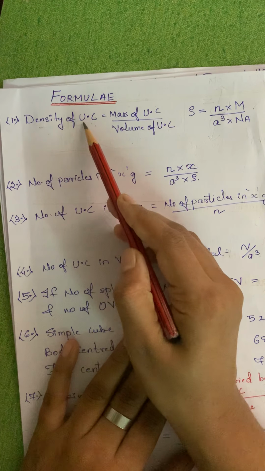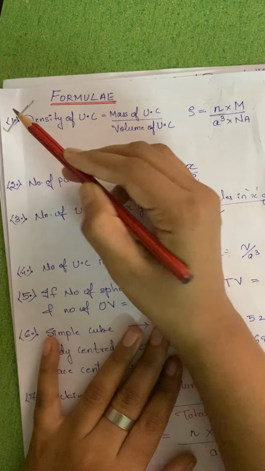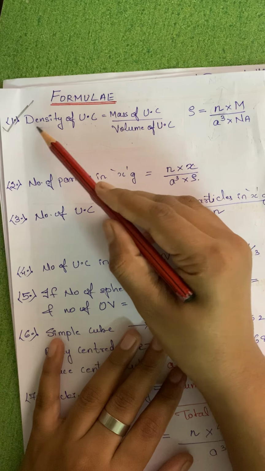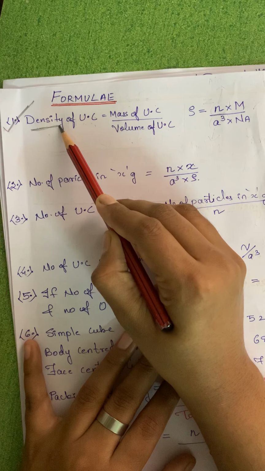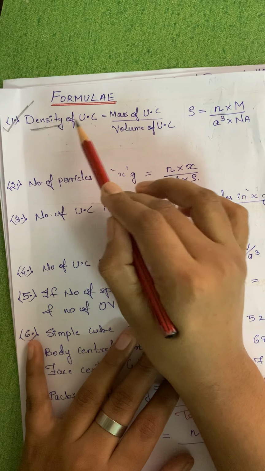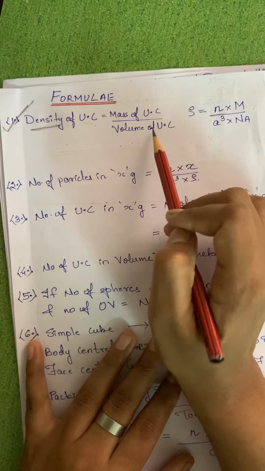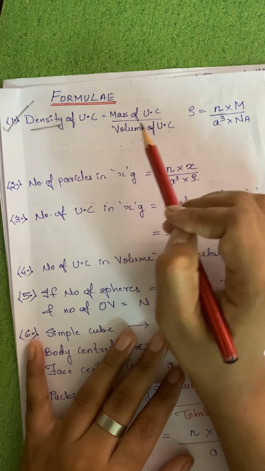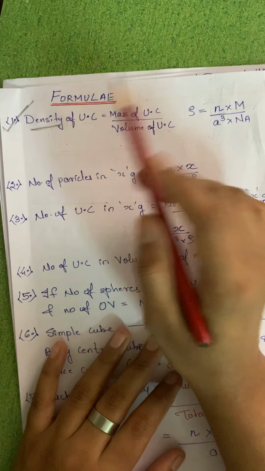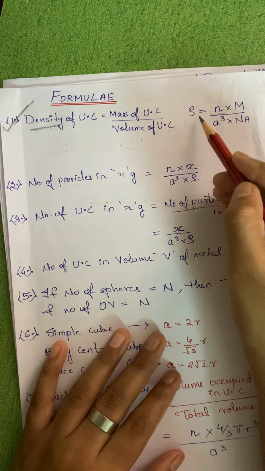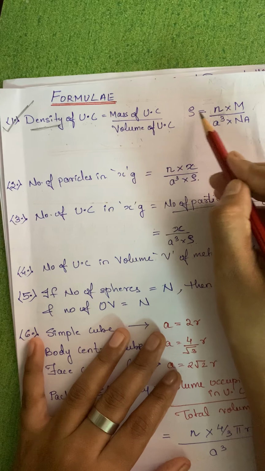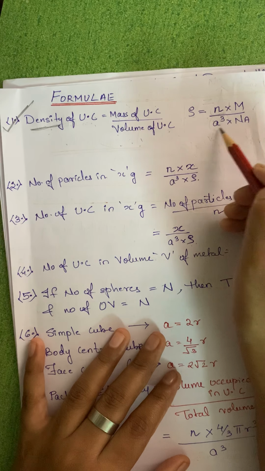First one, density of unit cell, very important. Sums are asked in the board exam based on this, density of unit cell. Since the word is density, the formula is mass upon volume. Everyone knows that. So, density of unit cell is equal to mass of unit cell upon volume of unit cell. Please do write the formula when such kinds of sums are asked. Density is referred to as rho, and that is equal to n into M upon a cube into Na.